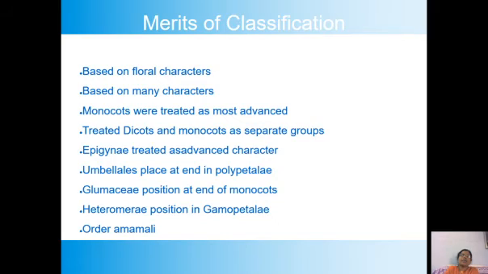Now we are looking at the merits of the classification. So we will concentrate only on the merits. Later we will discuss the demerits.